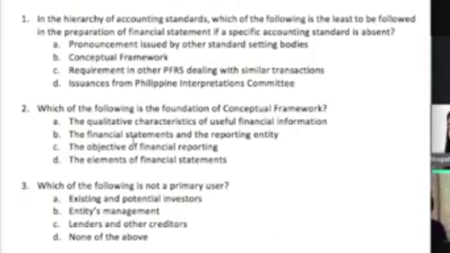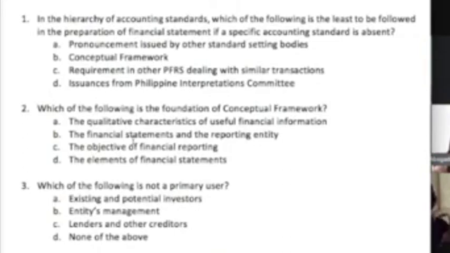For our group, sir, we decided that letter D should be the answer. Sorry, is that Bravo or Delta? Delta, sir. D. Final answer? Yes, sir. Number 1 is not Delta, class.